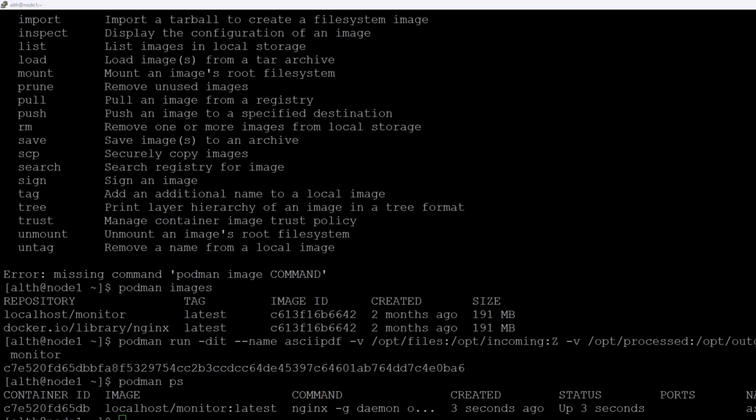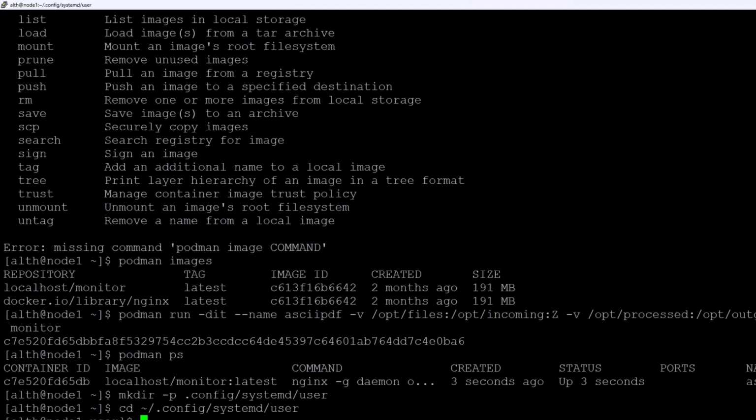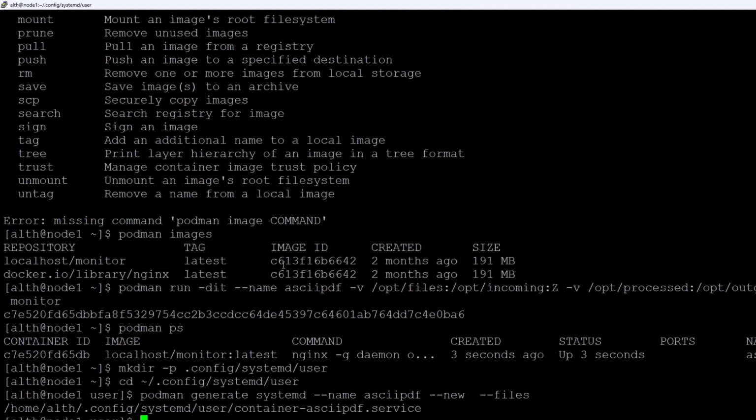And the next step is we are going to create a service, because we need to run the pod as a service, right? So you have to run this command, and then you have to run this one. I'm not typing it because it's time consuming, so I'm just copy pasting it. I'm sorry. You have to go to this directory, and then you have to generate the file. You can see the file is created as he said in the question, right?